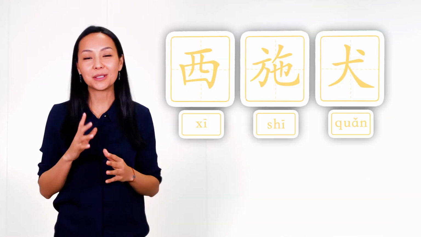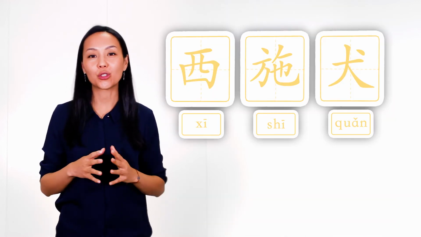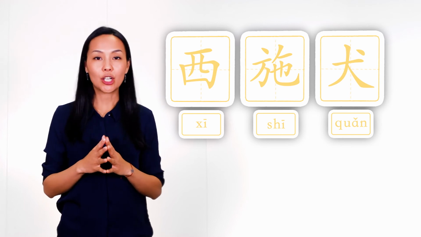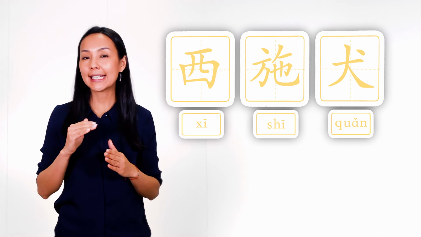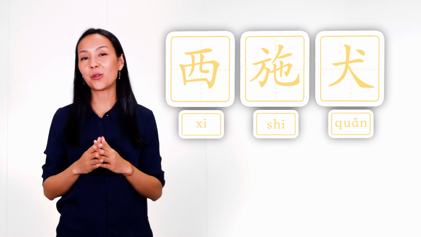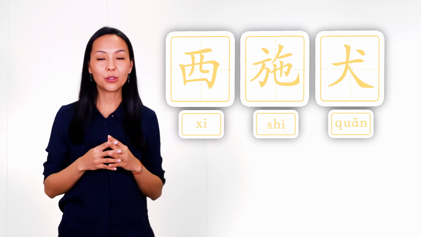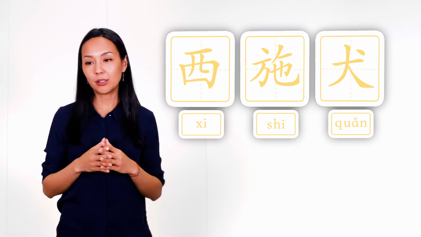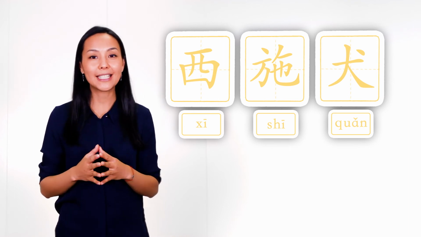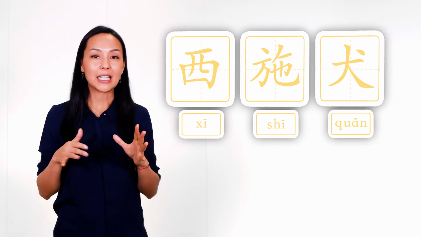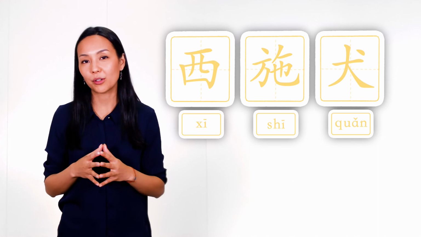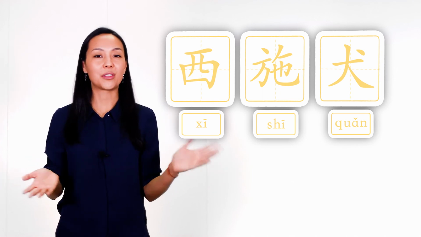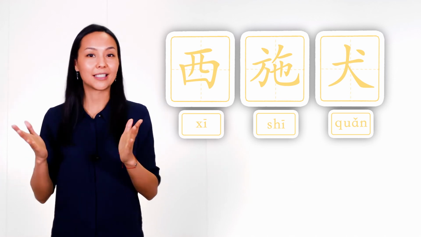And the next example is a type of dog which is called in English Shih Tzu, and in Chinese it sounds Xi Shi Quan. And the history of this dog is very interesting. This dog was a present from a Chinese emperor to a very beautiful lady, and her name was Xi Shi. And in Chinese this dog is also called a very beautiful dog. So I suppose this lady was very elegant and beautiful.